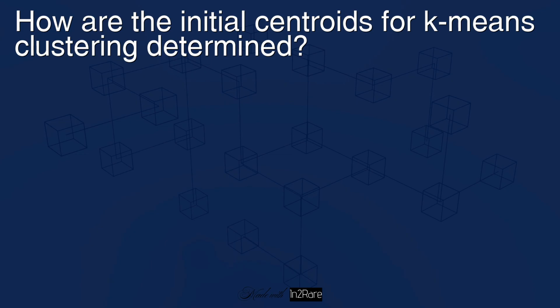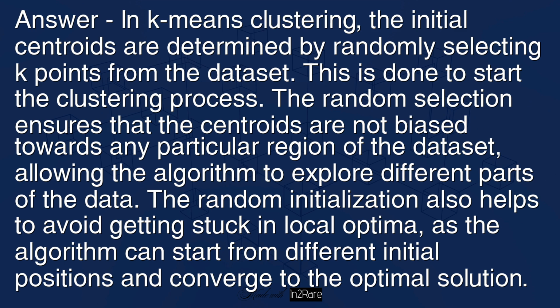How are the initial centroids for K-means clustering determined? Answer: in K-means clustering, the initial centroids are determined by randomly selecting K points from the dataset. This is done to start the clustering process. The random selection ensures that the centroids are not biased towards a particular region of the dataset, allowing the algorithm to explore different parts of the data. The random initialization also helps to avoid getting stuck in local optima, as the algorithm can start from different initial positions and converge to the optimal solution.